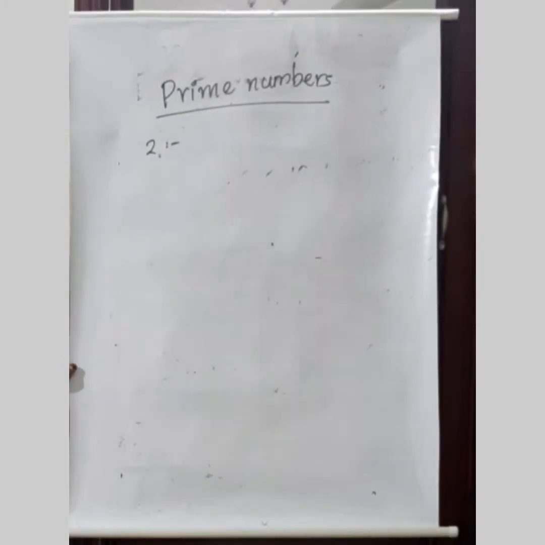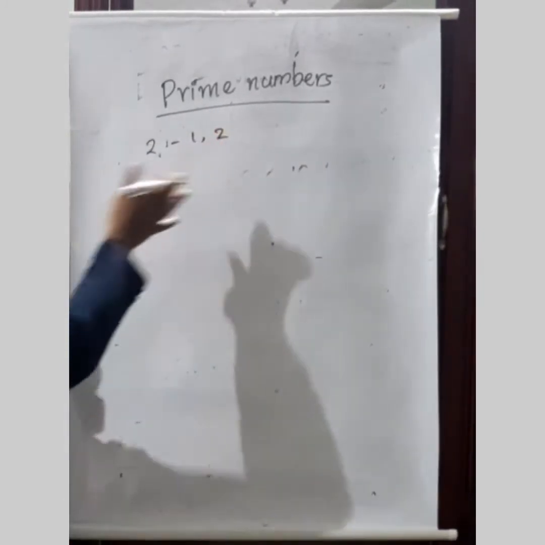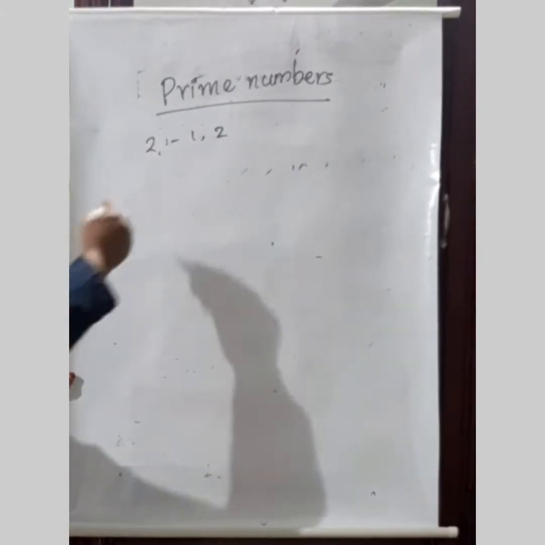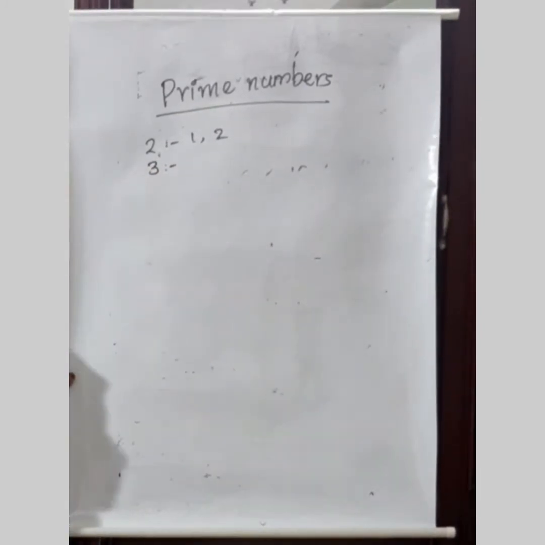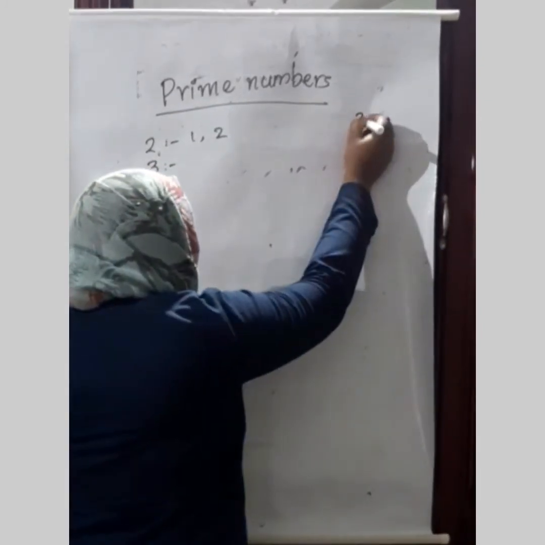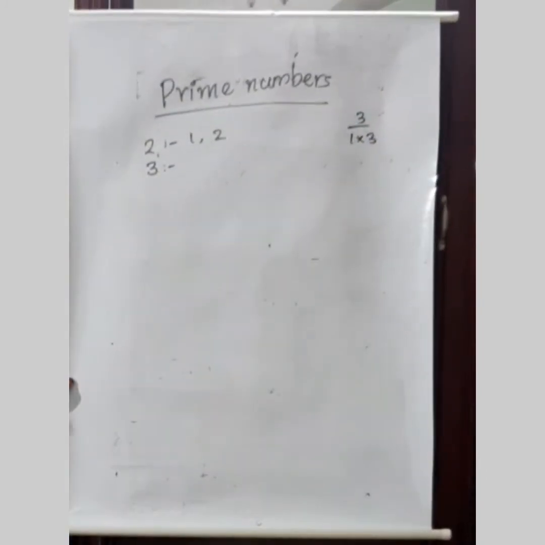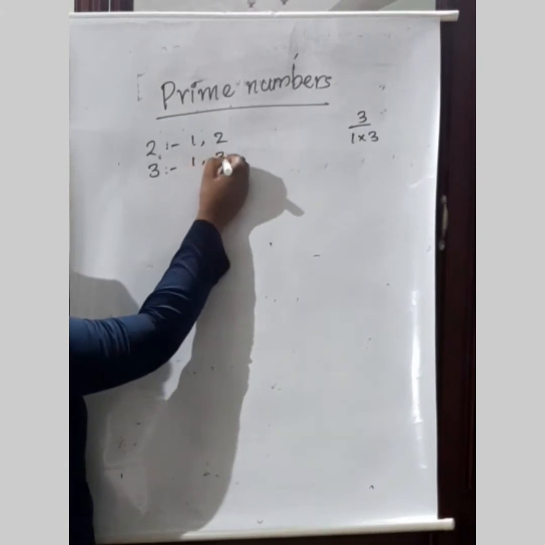Which are the factors of 2? 1 and 2, isn't it? So while we are multiplying 1 and 2 only, we are getting 2. Then which are the factors of 3? How will you find? First we have to write 3. 1 into 3 and 3 into 1. Is there any other pair of numbers which is giving the product 3? No. So the factors of 3 are 1 and 3.